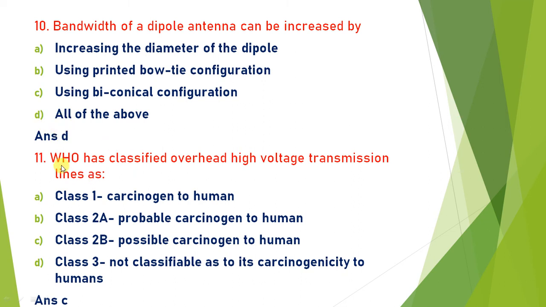Okay. WHO has classified overhead high voltage transmission line as... Overhead high voltage transmission line is considered as class 2B, possible carcinogen to humans. So the answer is C.